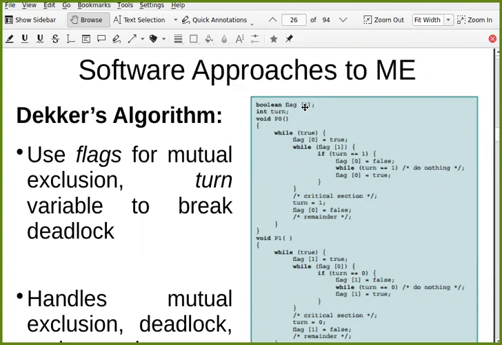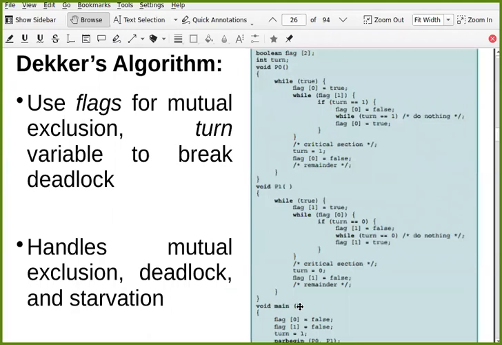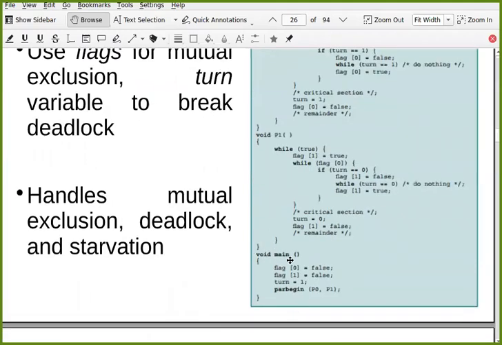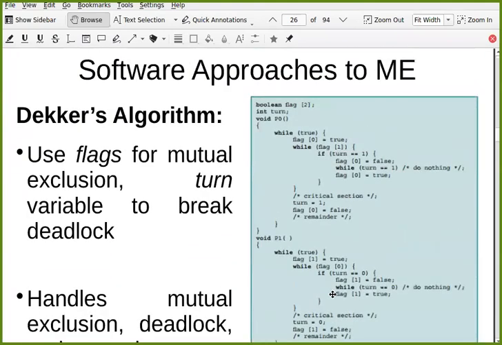So now let us understand this code. This is the code which will be executed by process 0, and this is the code which will be executed by process 1, which is similar. And what main does: main will set flag 0 false, flag 1 false, turn equal to 1. It can be arbitrary, it can be 0 or 1. And then it starts process 0 and process 1. So let's see process 0.